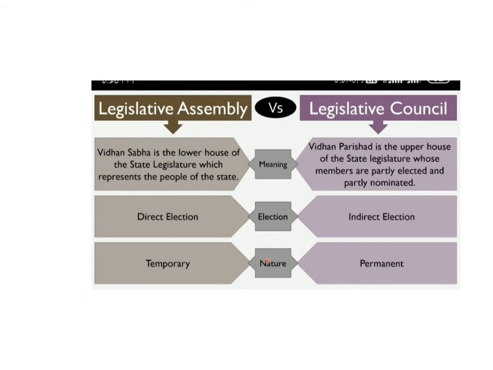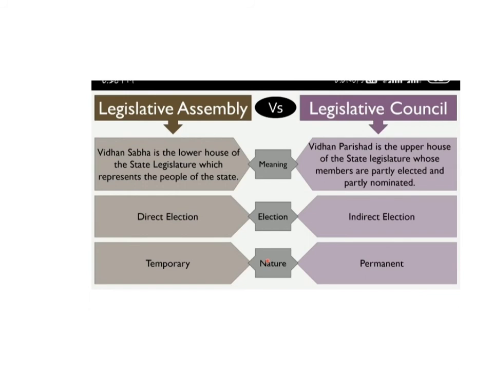Now we will see legislative assembly versus legislative council. What's the meaning, what's the election process, what's the nature of these two houses. Legislative assembly, called Vidhan Sabha, is the lower house of the state legislature which represents the people of the state. So those states which have only the legislative assembly, those represent the people of that state, who are elected by the elections.